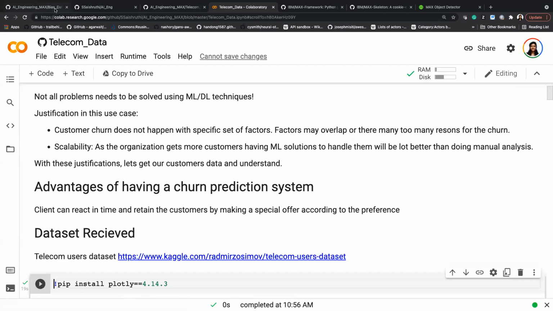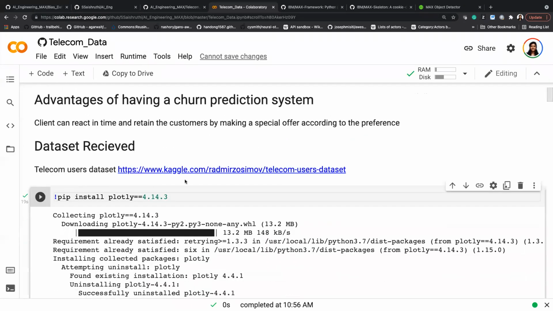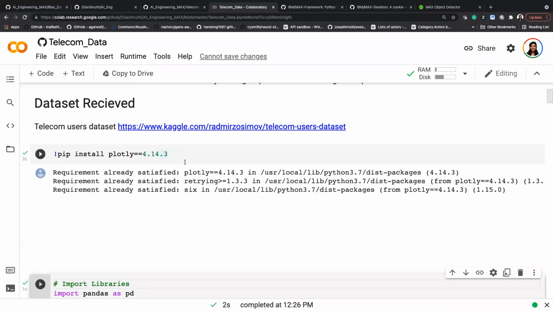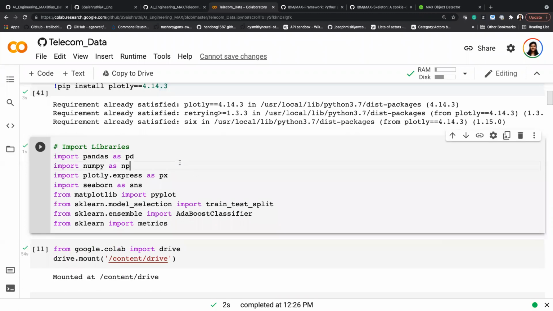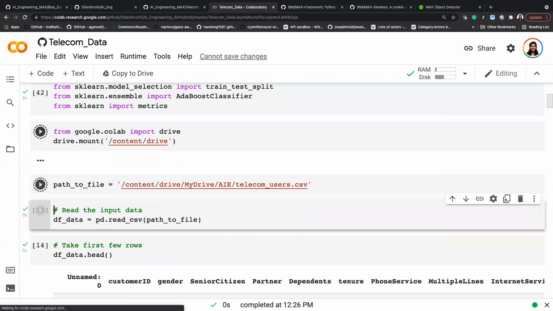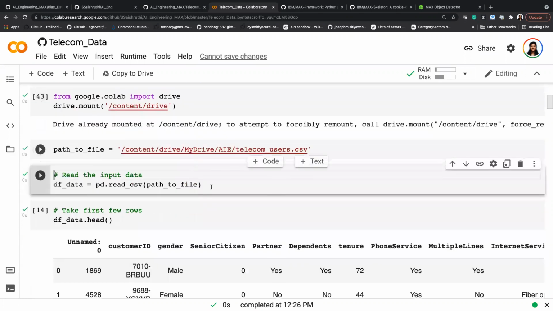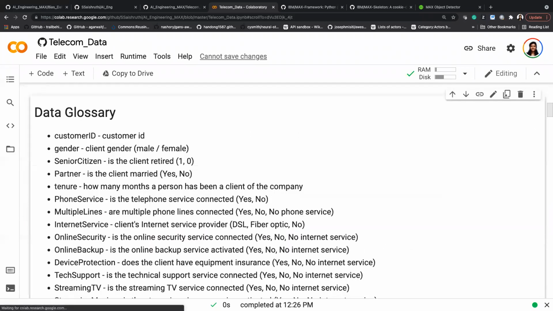I have all the notebooks in my GitHub. I can post a link to it. So first I'm installing the required packages for my visualization, and I'm importing them. I'm extracting the data. Here I'm using a dataset from Kaggle. It's a telecom users dataset. I have a link in my notebook. First, we read the input data. The package that I'm using here is pandas. The function that I'm using here is read_csv. So I'm reading the input file.